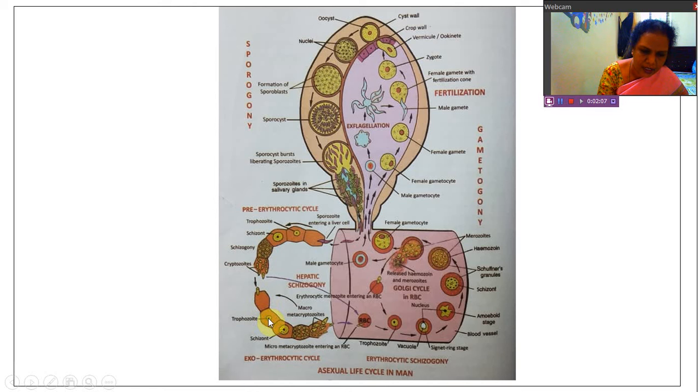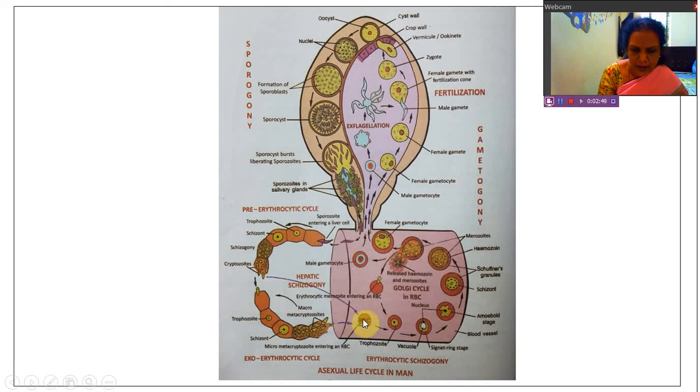And again they undergo the same changes. Trophozoid, schizont, this is the trophozoid and this is schizont, and schizogony occurs. And what are released now? They are called as second generation merozoids, which are of two types. One is micrometacryptozoid, smaller one, and macrometacryptozoids, larger one. Macrometacryptozoids again enter fresh liver cells. Micrometacryptozoids, they enter RBC and start erythrocytic cycle.